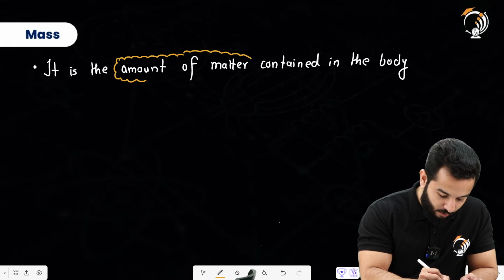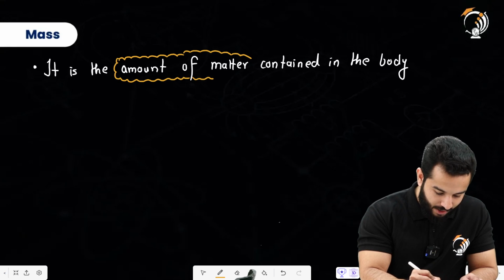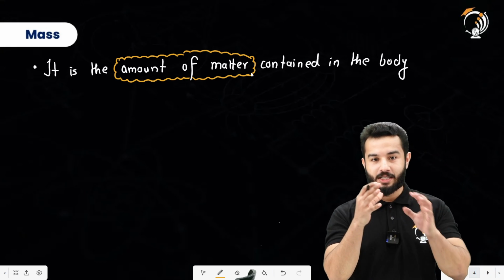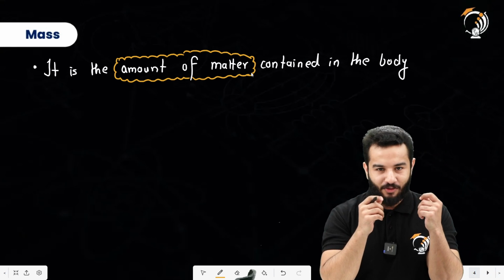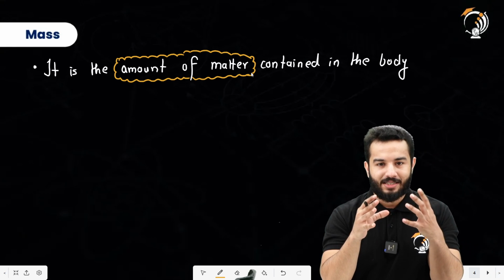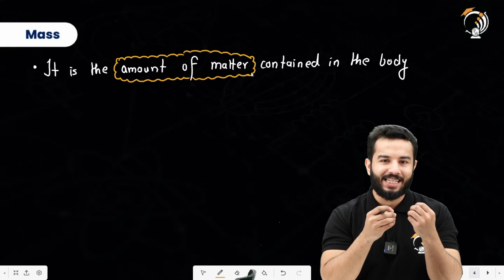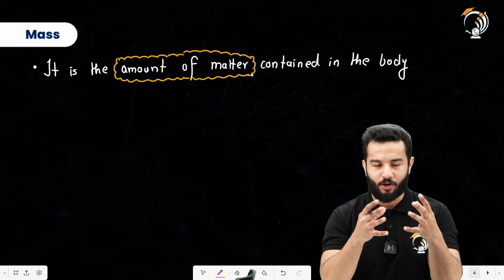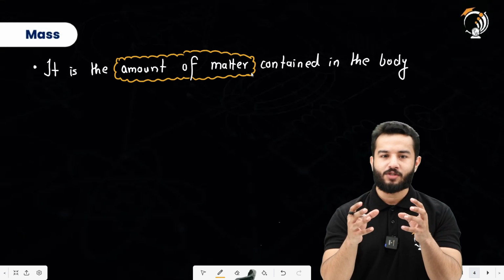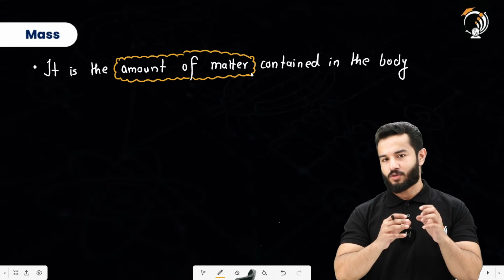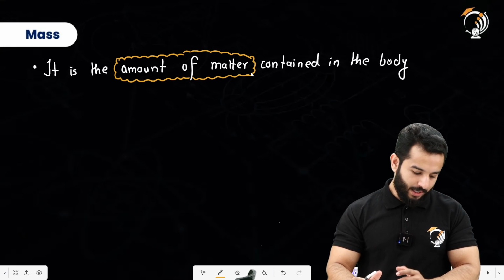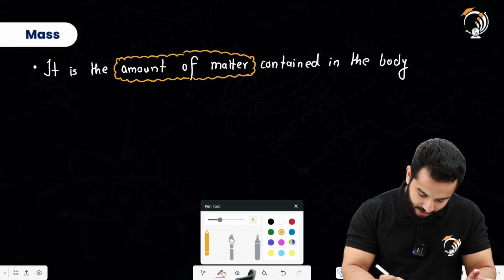Now this is actually one of the most important concepts, and I'm just exposing this concept to all of you at the very start, that mass will remain constant because it is basically the amount of matter contained in the body. Now if you're going to take this body to some another planet, to some another celestial body, mass is not going to change, right? So it is the amount of matter contained in the body.